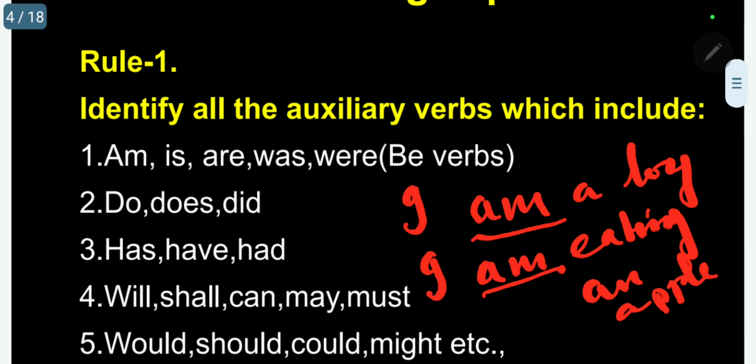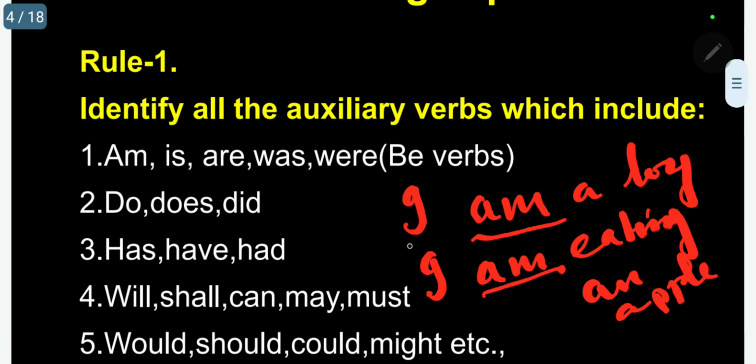In all other cases, with "I," singular verb, that is, am is the singular, the first type. Is is a singular verb, are a plural verb, in present tense. Was is a singular verb, were the plural verb, in past tense.